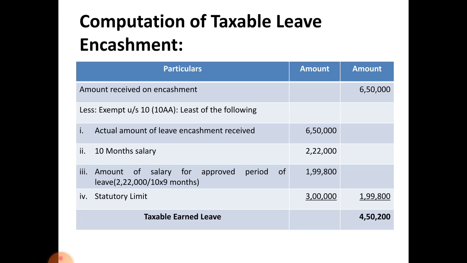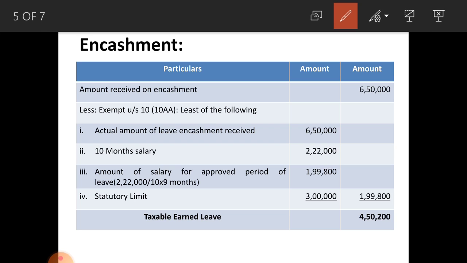Computation of taxable leave encashment is as follows. Actual amount received on encashment 6,50,000. From this you have to deduct the least of the following things, that is actual amount of leave encashment received 6,50,000. 10 months salary already calculated 2,22,000.